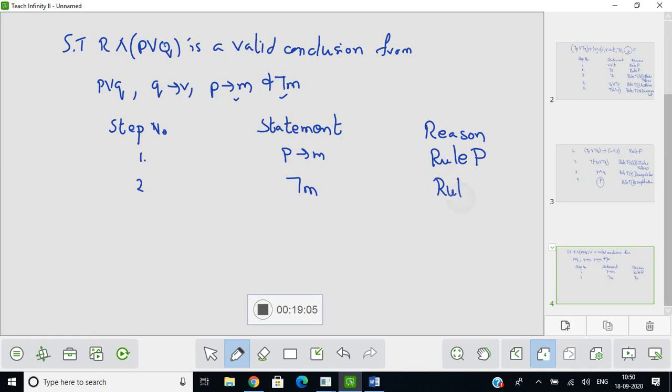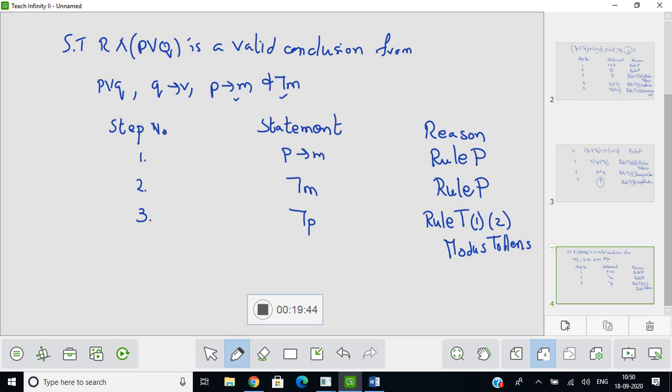So I will have again rule P. Now I have to apply a tautological implication using these two, that is modus tollens, which will give me negation P. I am going to use rule T on 1 and 2, and the rule name is modus tollens. Okay, so we have ended with negation P.